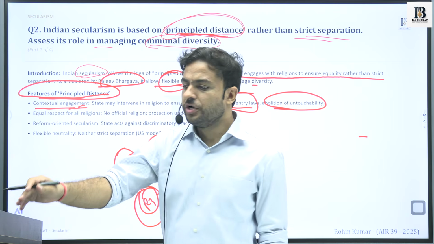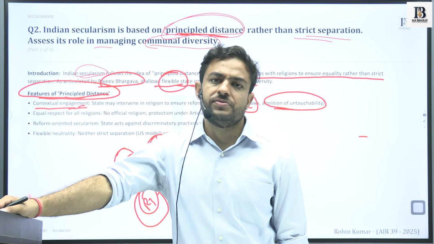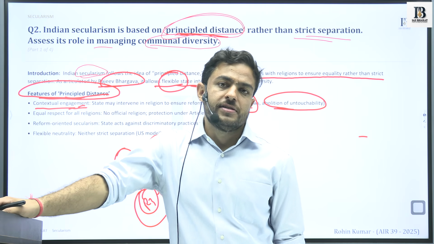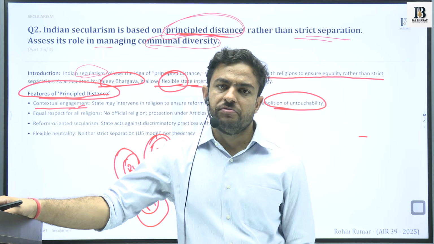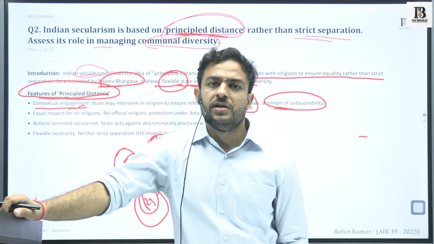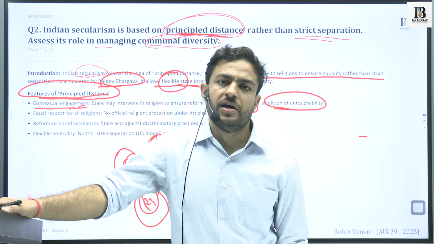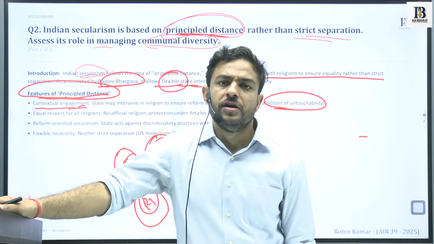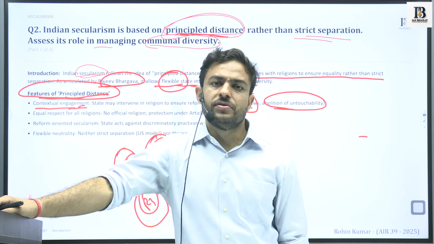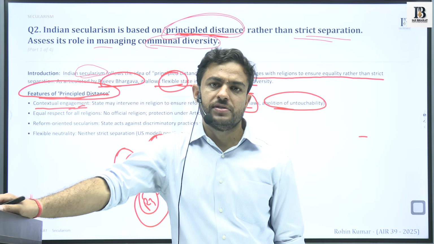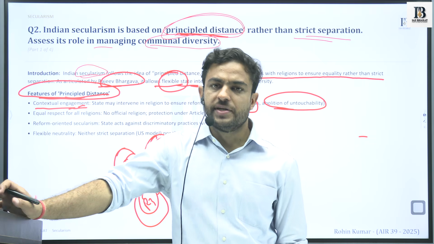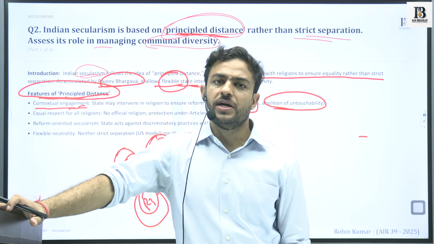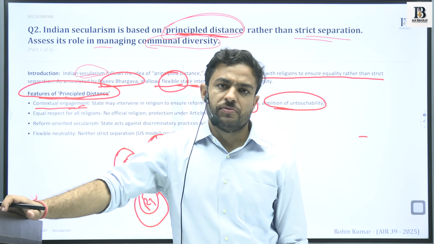That the state would intervene in only those aspects where it is seen that certain basic principles are violated, like in case of temple entry, the very popular Sabarimala event of Kerala, where we have seen that a section of the population, which is women, have not been given entry into the temples. And this was going against the principles of equality.